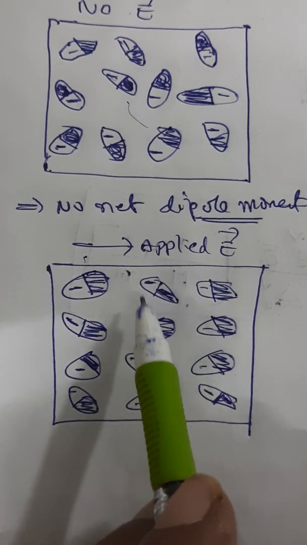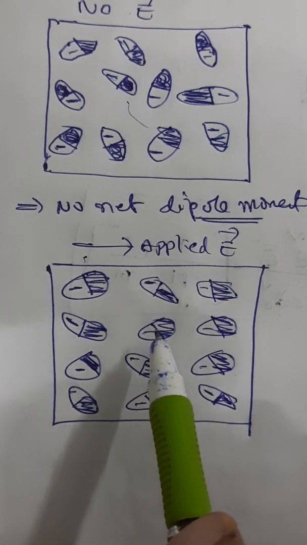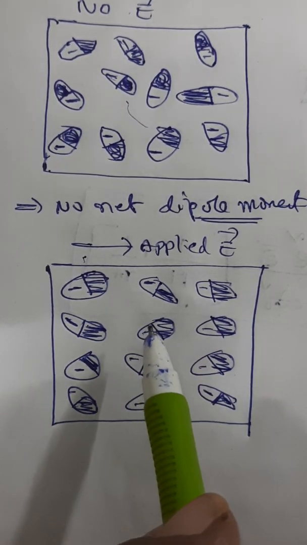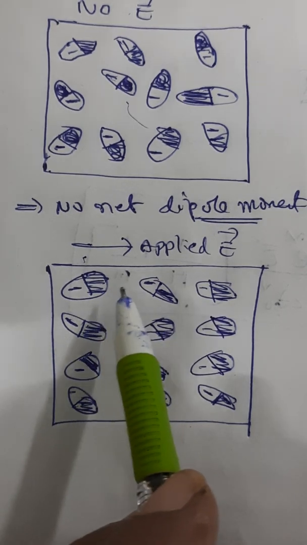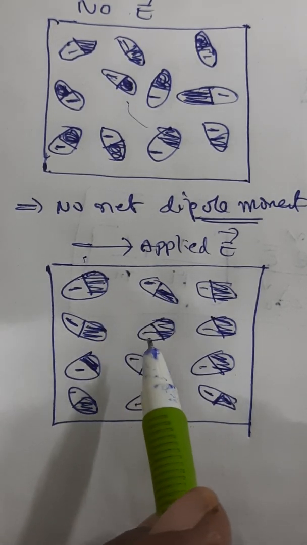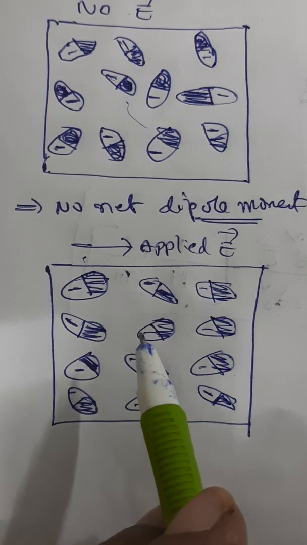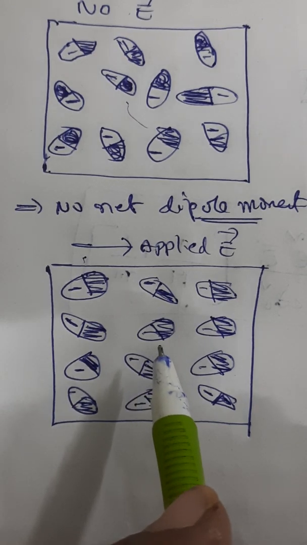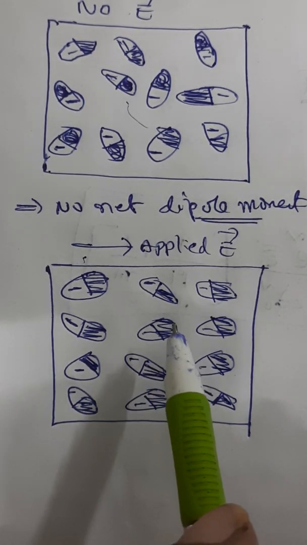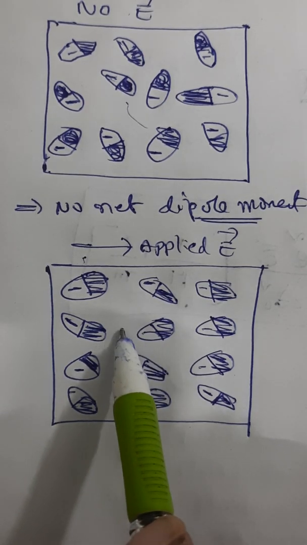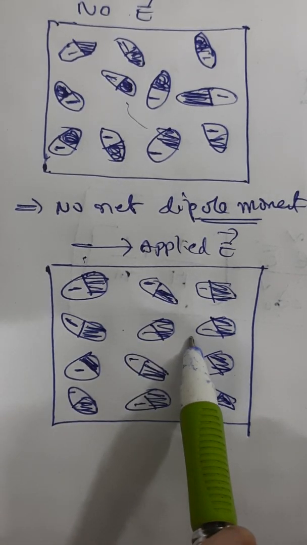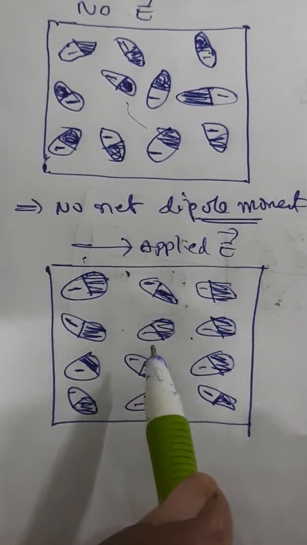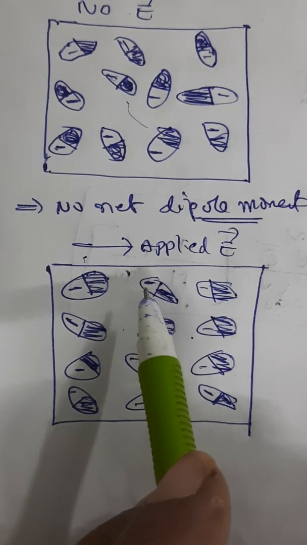In the case of electronic and ionic polarization earlier, the force due to external field is balanced by the restoring force due to Coulombian attraction. But in this orientation polarization, restoring force does not exist. But dipole alignment is counteracted by thermal agitation. That means there is heat related agitation that takes place. The higher the temperature, the greater is the thermal agitation. So the dipoles can turn through small angles like this. Not perfectly aligned, but through small angles.